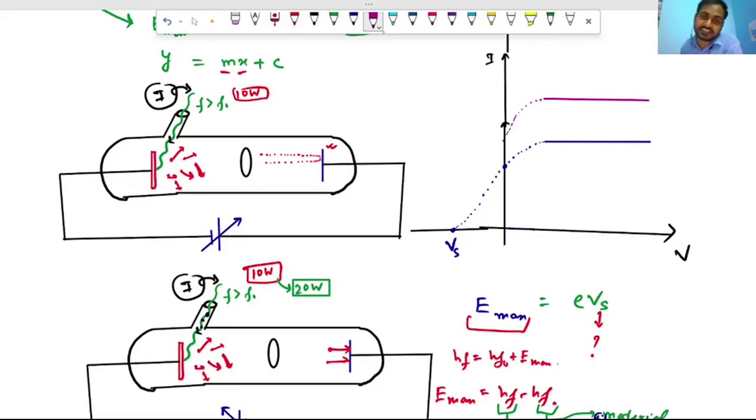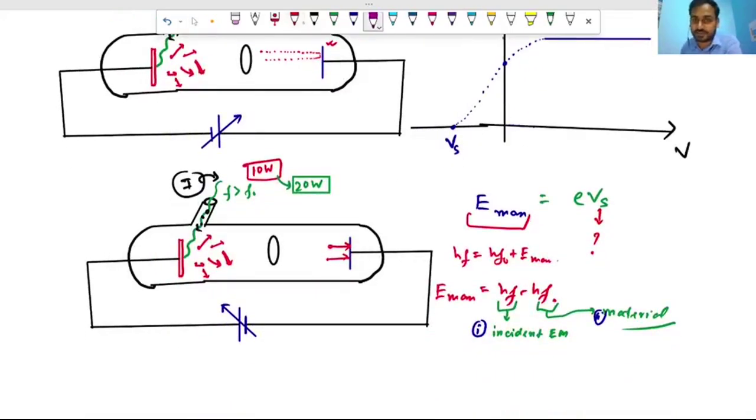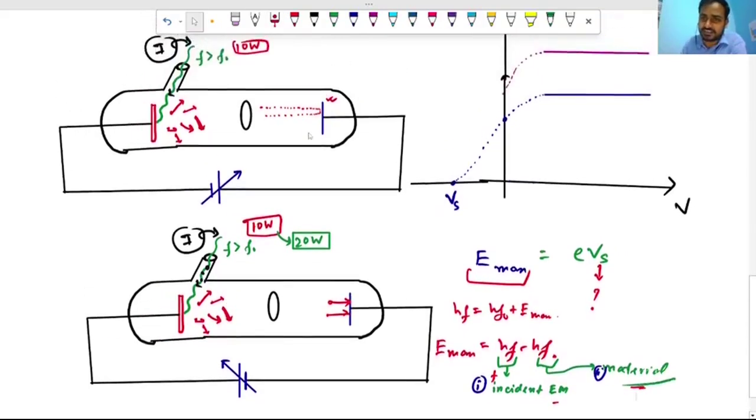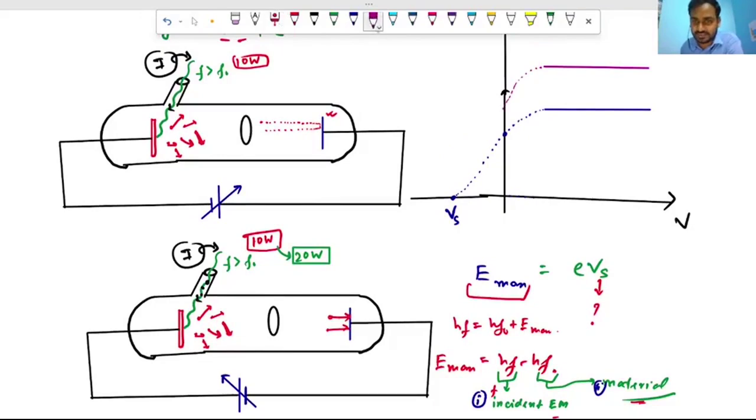And the stopping potential, as I told you, depends on what? It depends on the frequency of the incident electromagnetic wave and the material. Here, what have we changed? We have changed the intensity, that is the brightness of the incident light, not the frequency. We have not changed the material. So the stopping potential should not change. Then how will the graph look? It will stop only at that voltage. So the graph will look like this only.